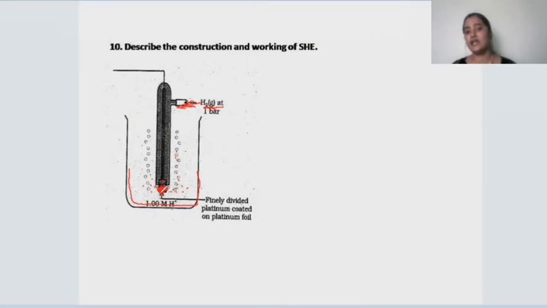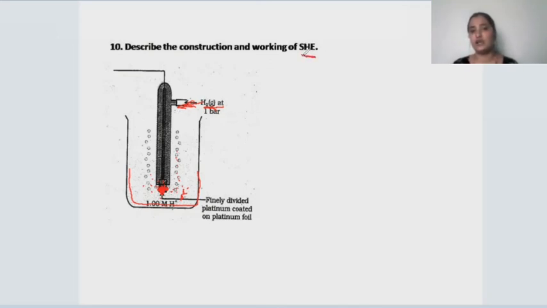When the equilibrium is attained between the hydrogen ions that are present on the platinized platinum foil as well as the hydrogen ions that are present in the solution, we are going to measure the electrode potential of the SHE.